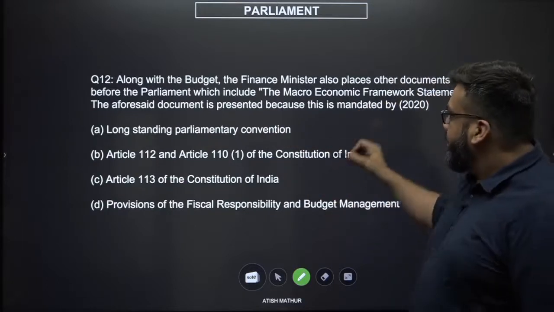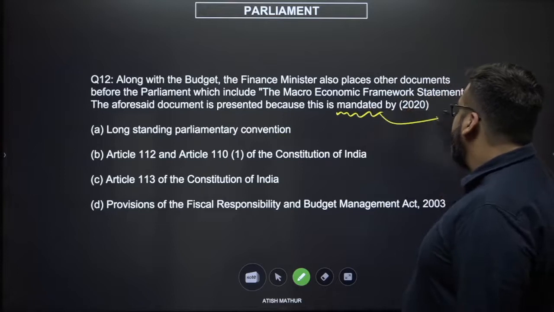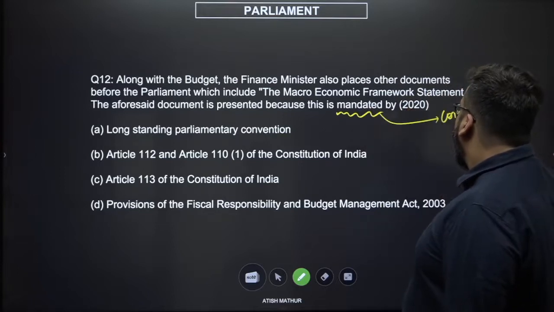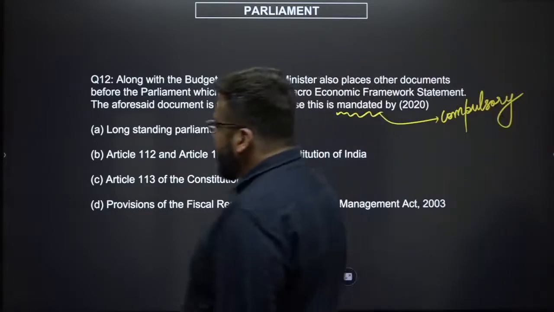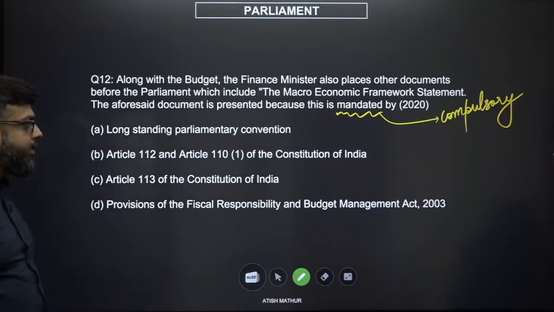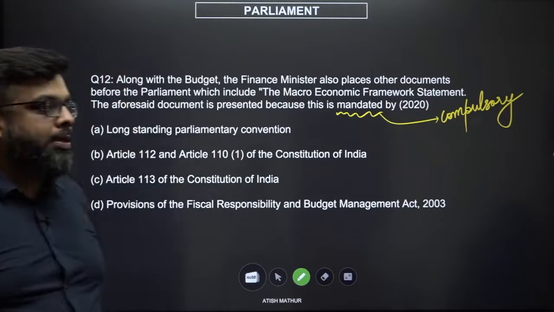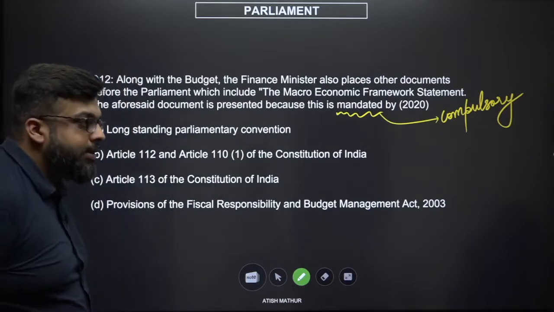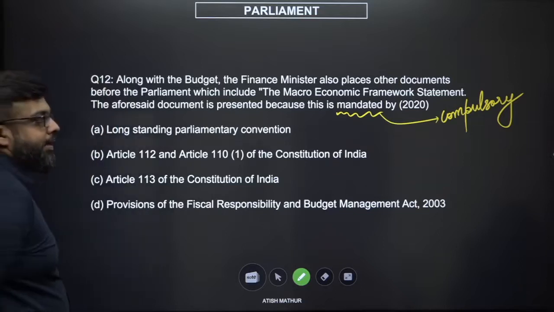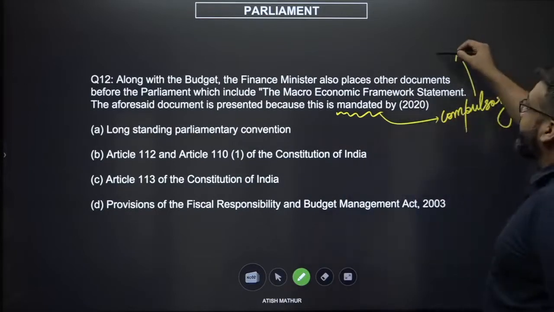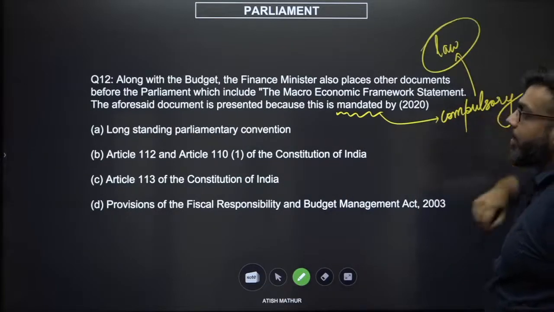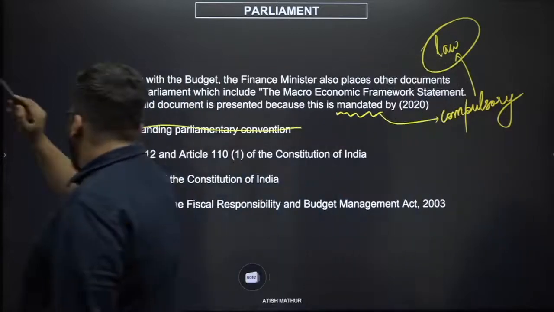Look at the keywords. Mandated, which means it is compulsory. You have to do this under all circumstances. Long-standing parliamentary convention, articles 112 and 110 clause 1, article 113 of the constitution, provisions of the Fiscal Responsibility and Budget Management Act of 2003. Now, if something is mandated, which means something is compulsory, for something to be compulsory, it must always be backed by some form of law. So the first option is automatically out.